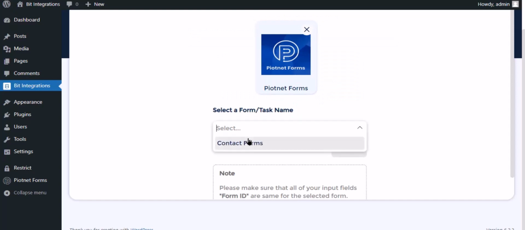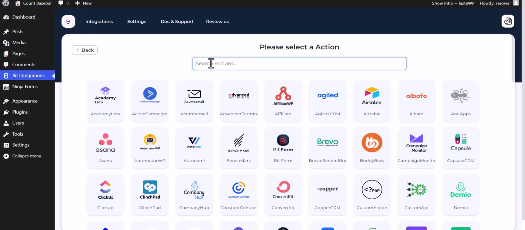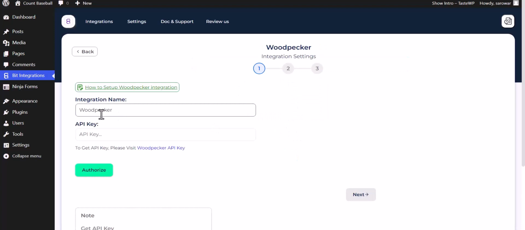Select a form, then click Next. Search and select Action Woodpecker. Give here an API key, so please visit the Woodpecker API key.